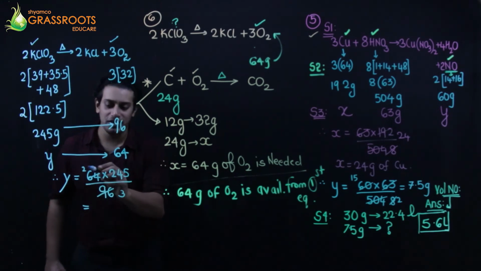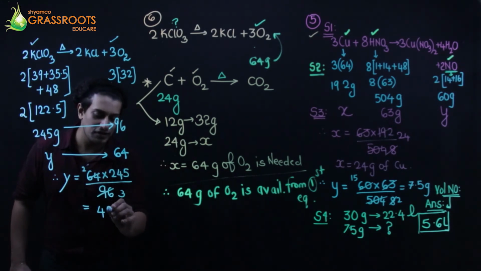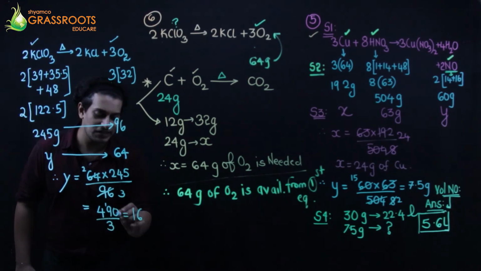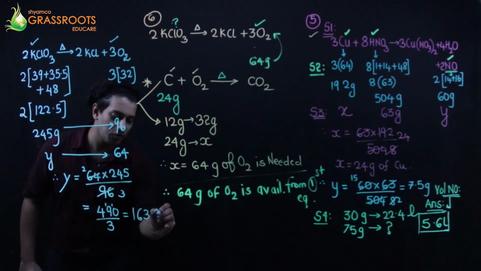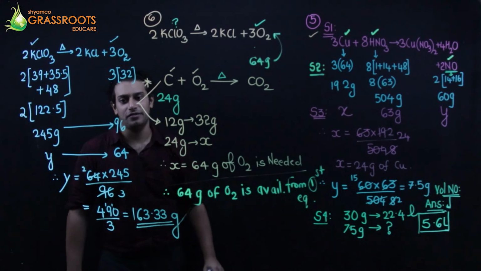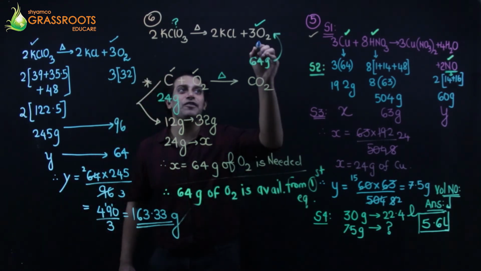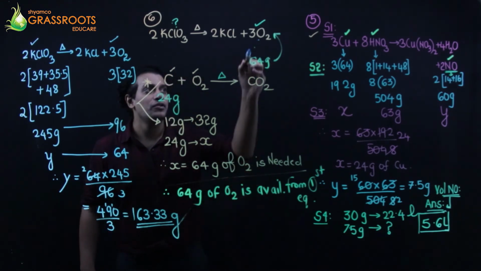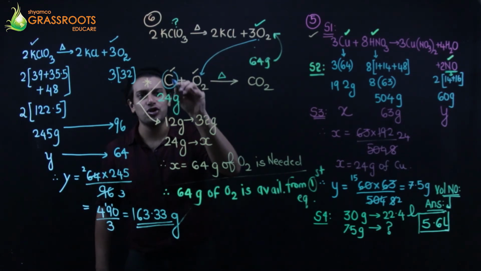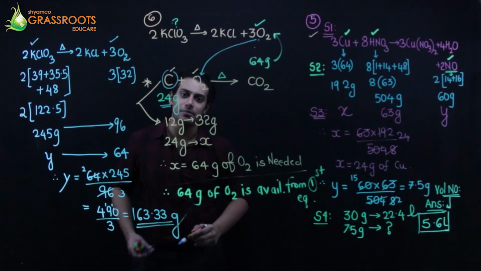So the answer is going to be 490 divided by 3, 163.33. This is the amount of potassium chlorate needed in order to get 64 grams of oxygen, which will eventually help in combustion of 24 grams of carbon.